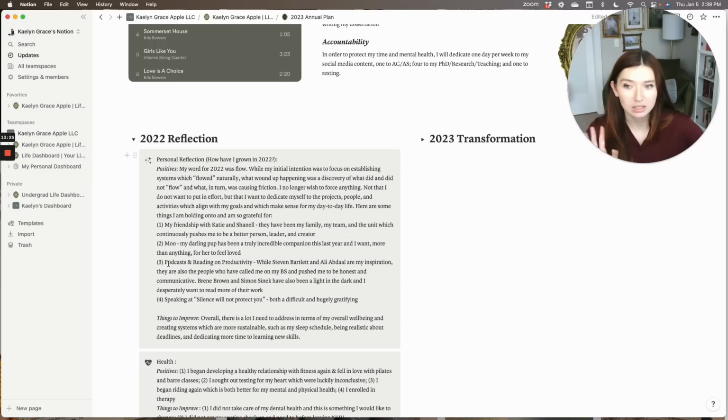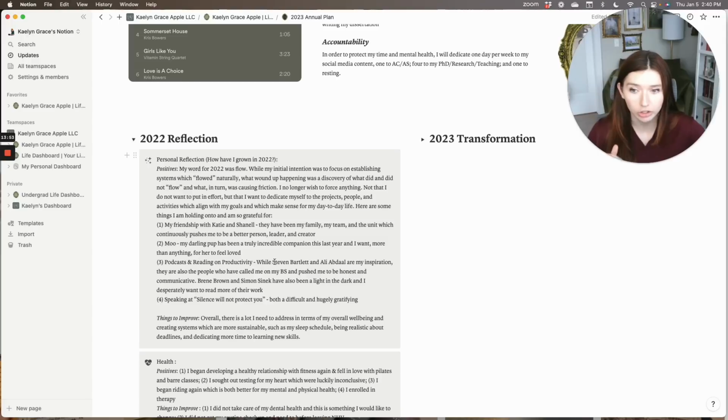Number three is podcasts and reading on productivity. This last year, I did a lot of work listening to podcasts and reading a lot of productivity books, and that included Stephen Bartlett's book, Ali Abdaal's podcast, Brené Brown, Simon Sinek, etc. I have really loved getting to read more books on productivity, efficiency, neuroscience, etc. And it's just something that I really enjoyed doing in the last year, and that's something that I want to